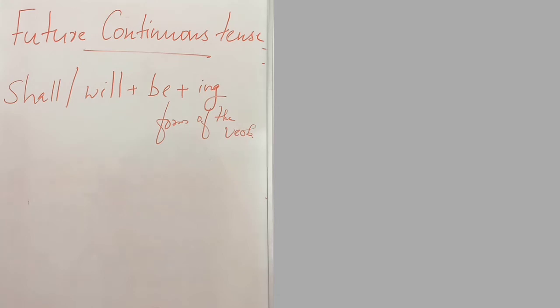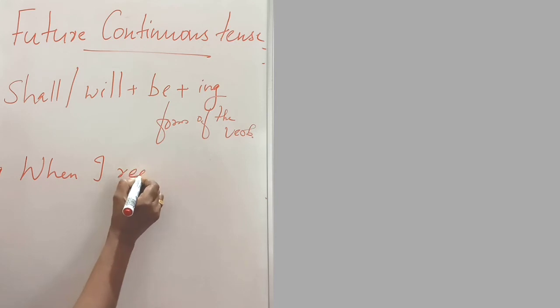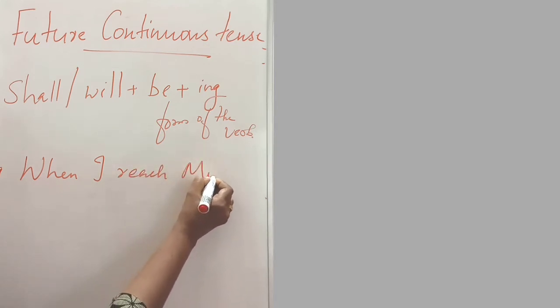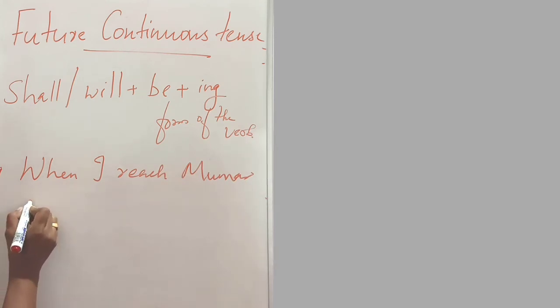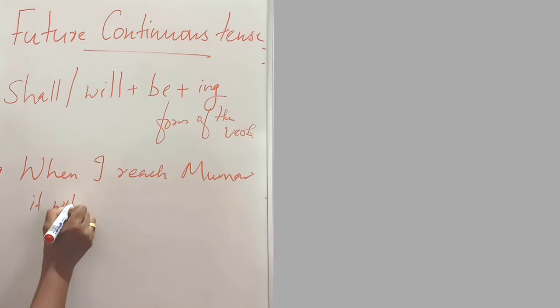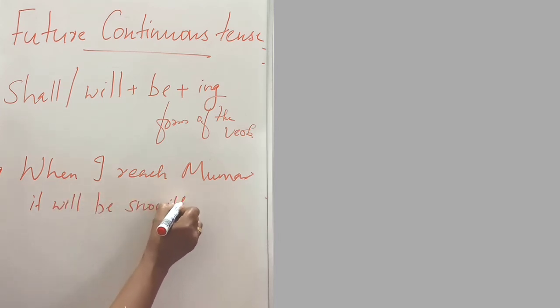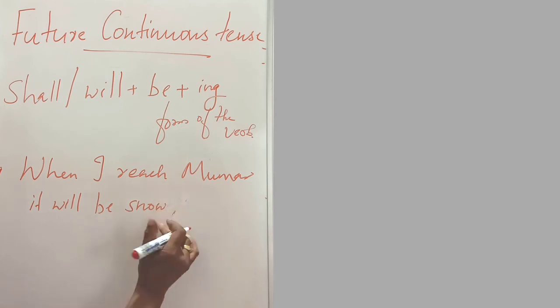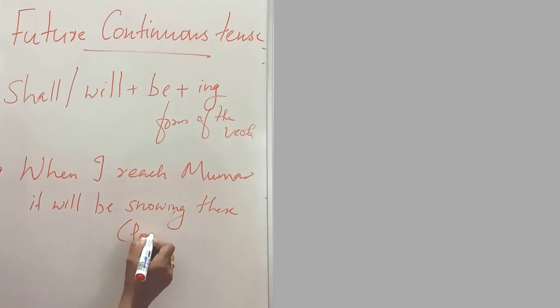For example, when I reach Munnar, it will be snowing there. It is an example of a point of time. It is a point of time.